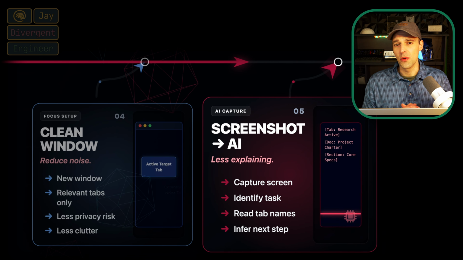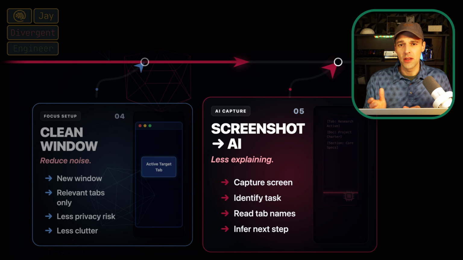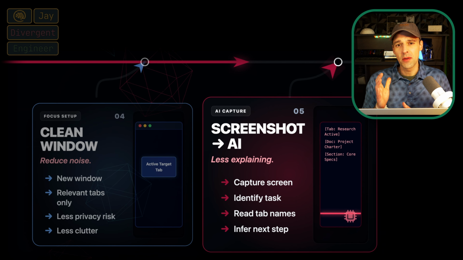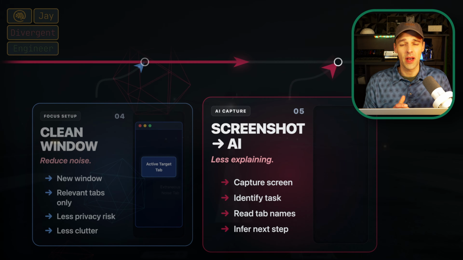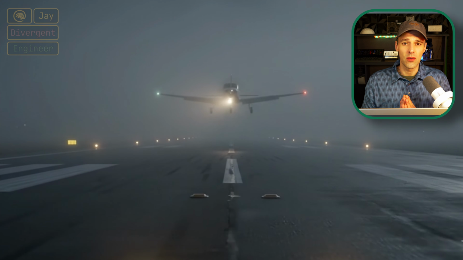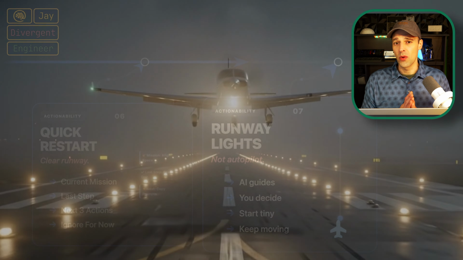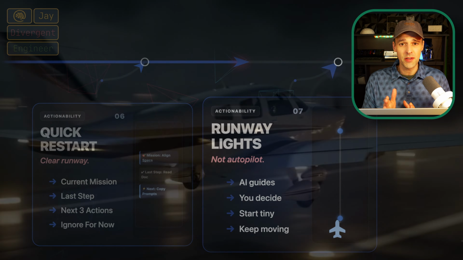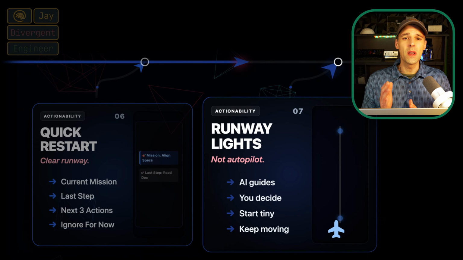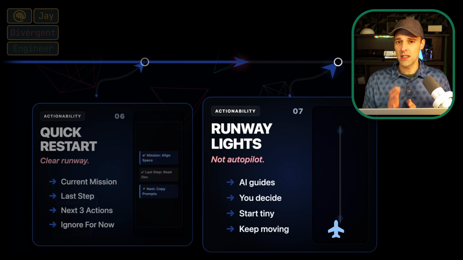It can also allow you to ignore things that are not priority. And another analogy that helps with this is imagine flying a plane and trying to land it without any runway lights. This can be the lost feeling that ADHD brains can experience sometimes. AI is the runway lights that come on, helping you fly straight and land the plane safely. And this means the ease and ability to restart the task easily.